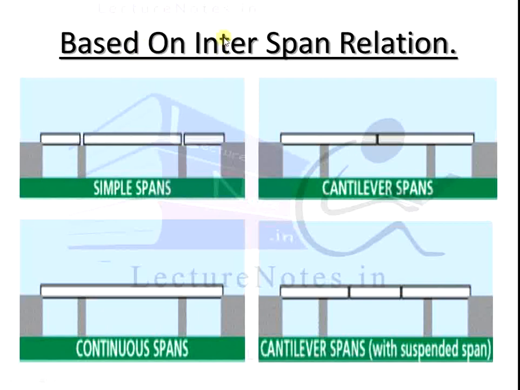Here you see the various types based on the interspan relations. Simple span is called a simple supporting bridge. Next, cantilever span, the cantilever supporting, continuous span, and a continuous span with suspended span. This is all based on the interspan relation.